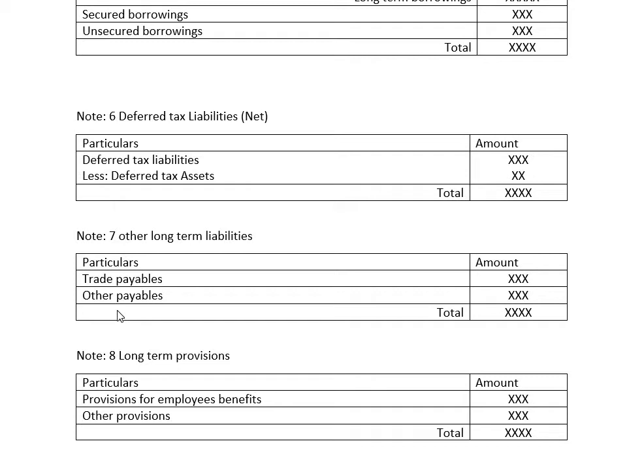Suppose any other liabilities are available, for example when we have purchased an asset such as plant and machinery on credit basis, which is considered as other payables, that will also be taken to the inner column. Both will be added together and taken to the outer column. This amount will be taken to note number 7.